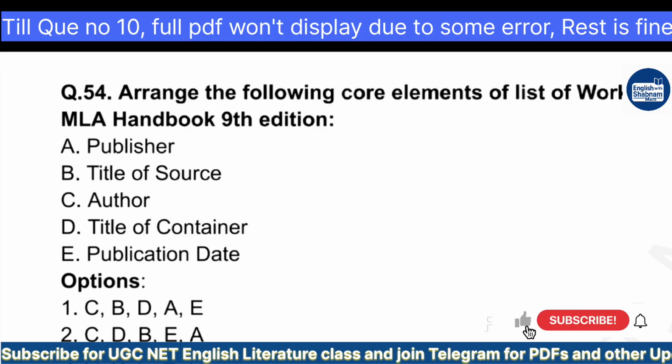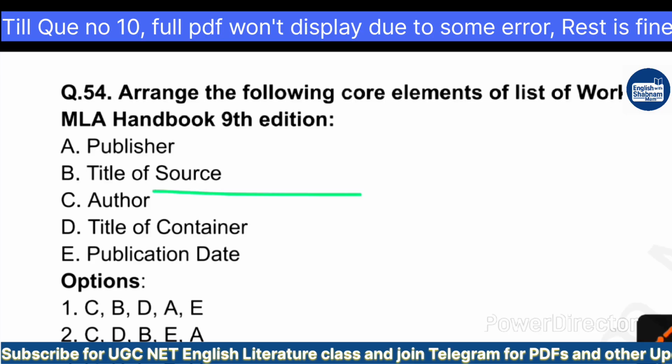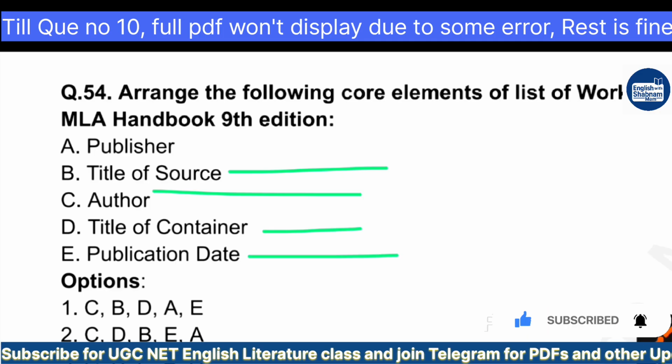So the correct answer of this question is the first thing we always mention here: option 4, C. Second, title of the source. Third, we can go with D, title of container. E, publication date, and the last one, publisher.